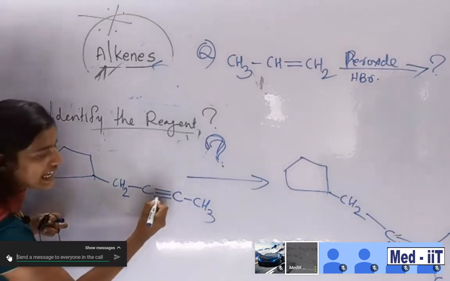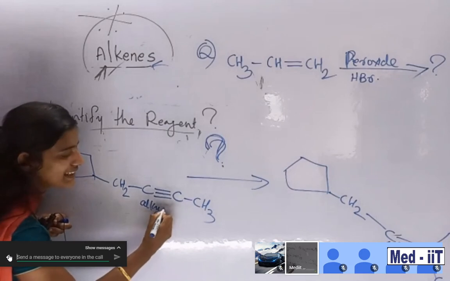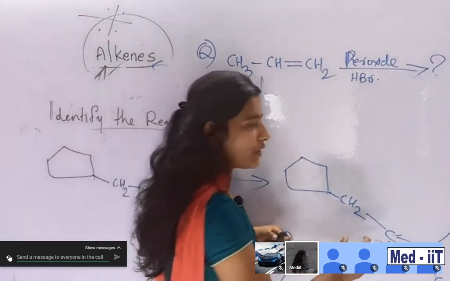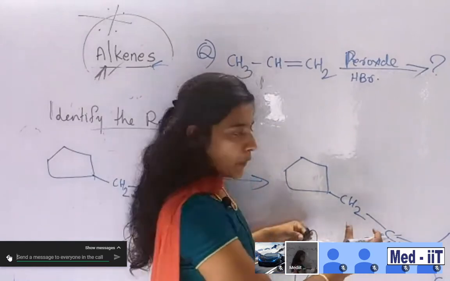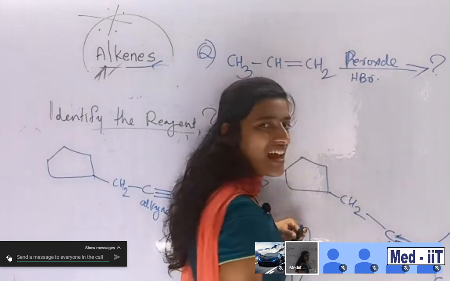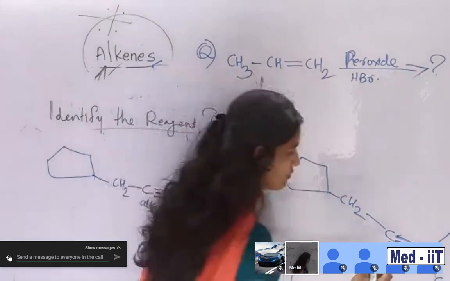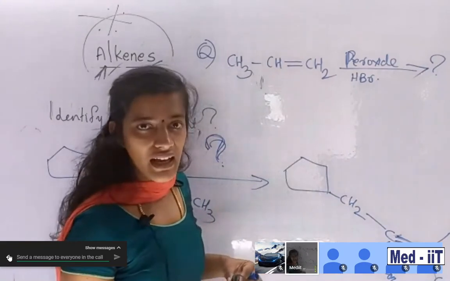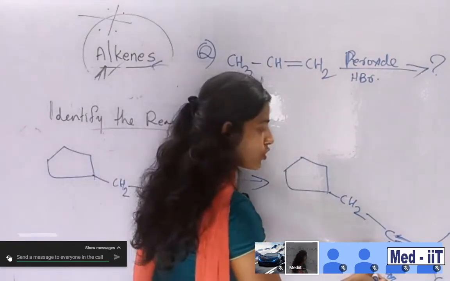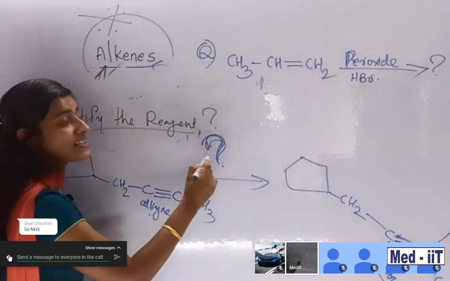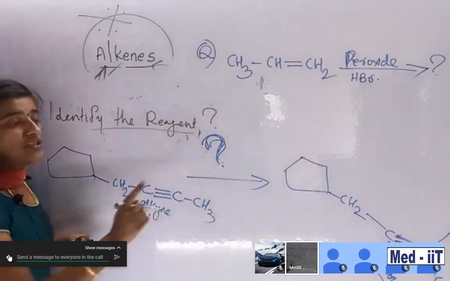Look, have a look at the product. This is alkyne. This is alkyne. Okay, this is alkyne, and then have a look at the product. So this is cis-alkene or trans-alkene? This is trans-alkene. Am I right, students? Trans-alkene, right? So an alkyne in the presence of which reagent goes to trans-alkene?